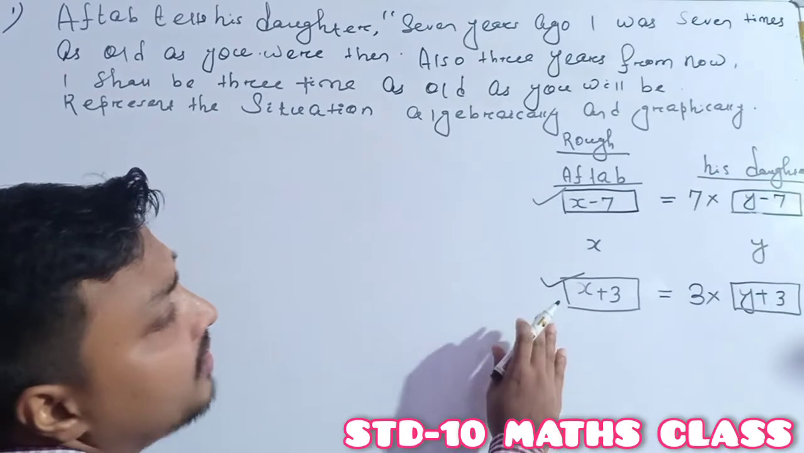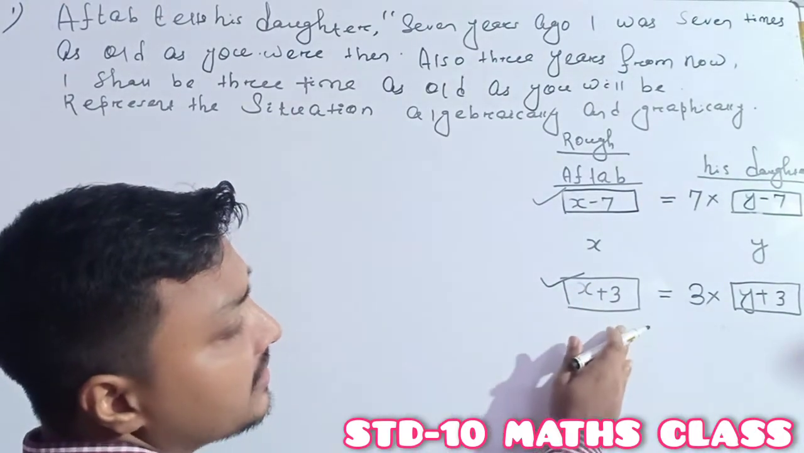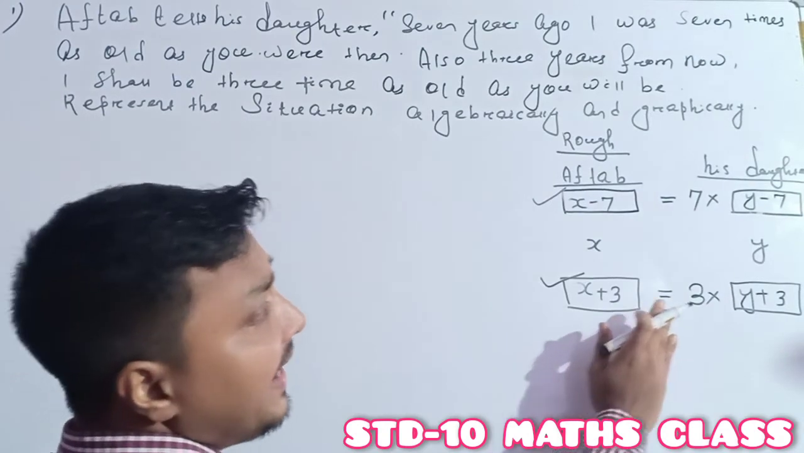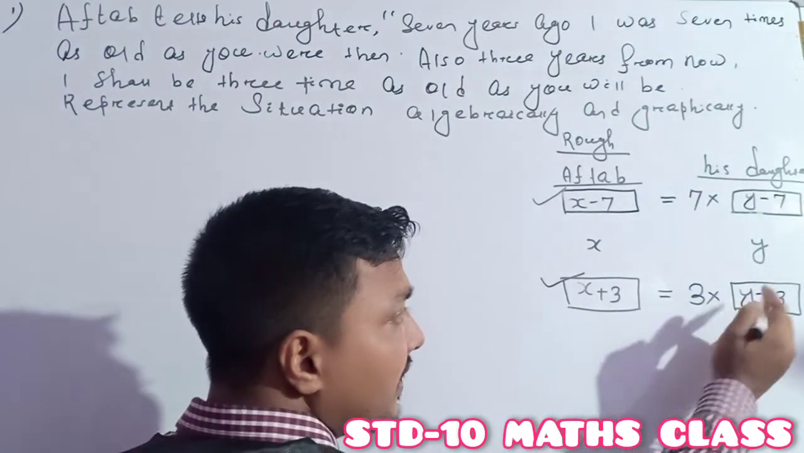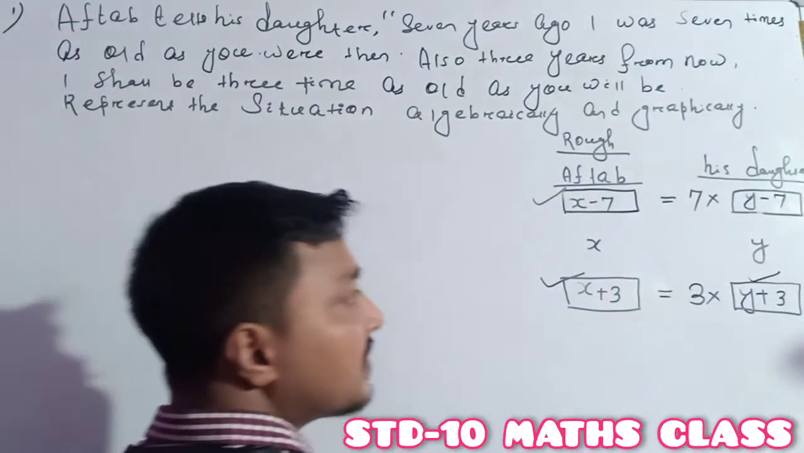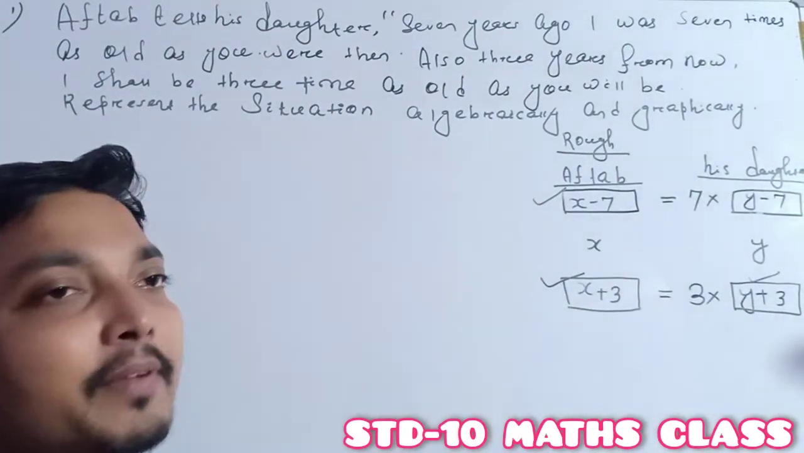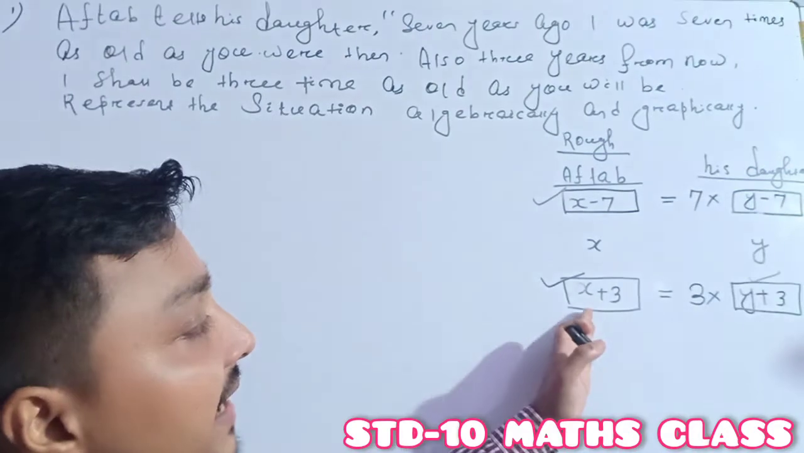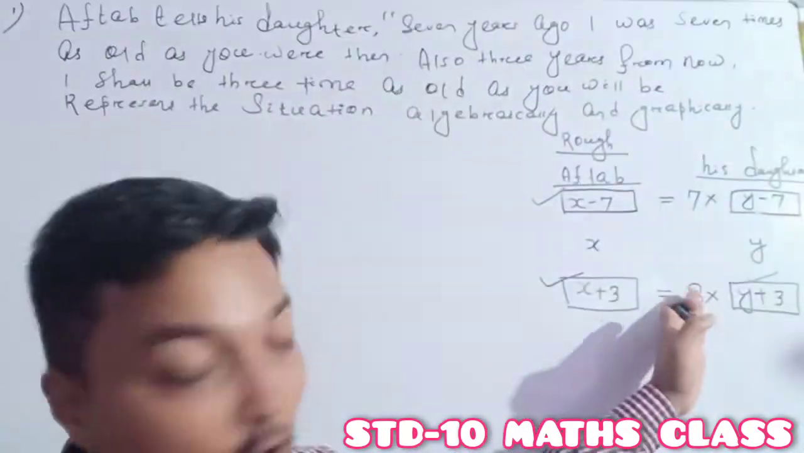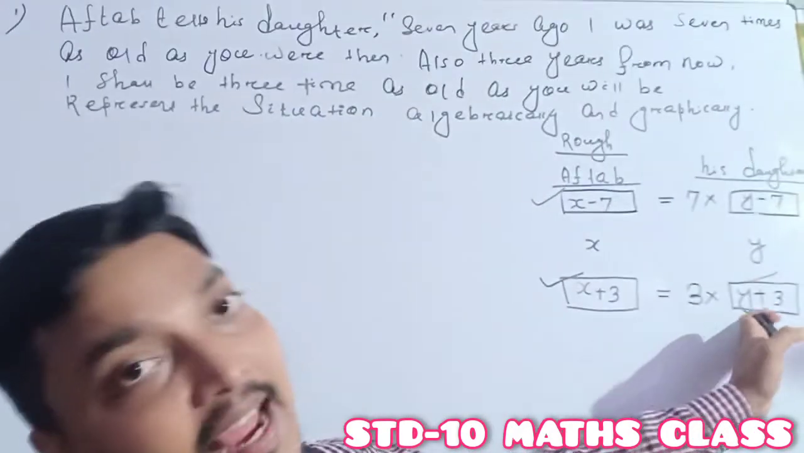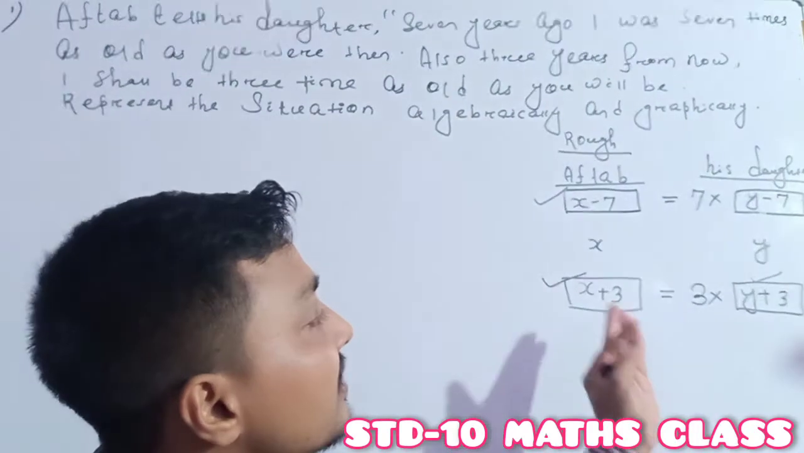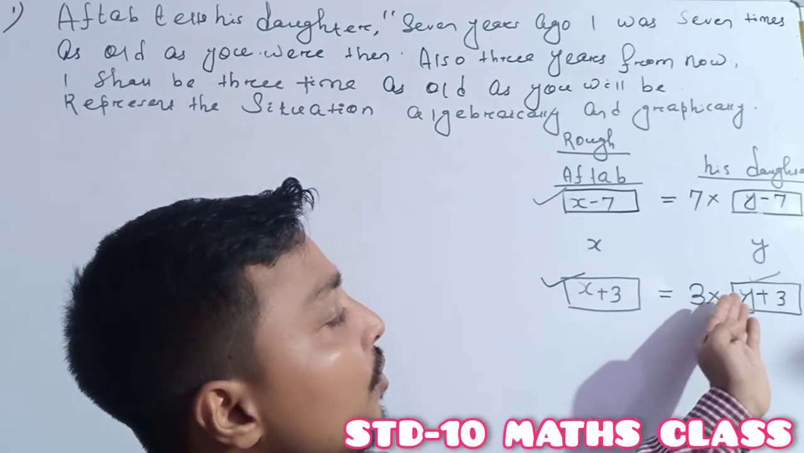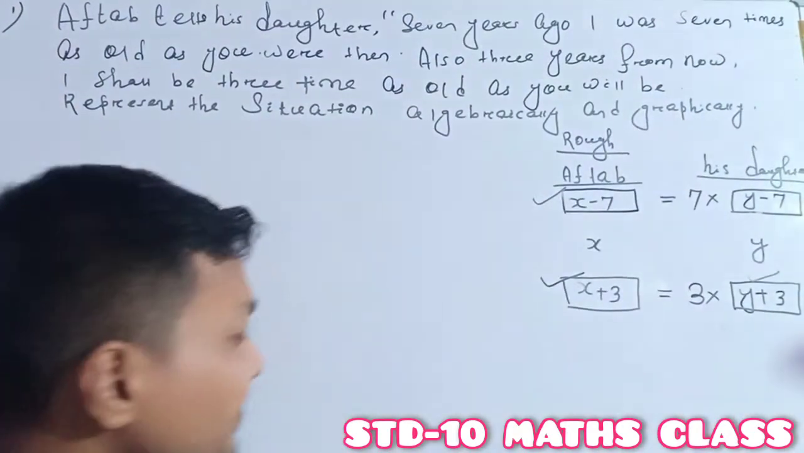Again, the age of the Octave after 3 years will be x plus 3 years. The age of his daughter after 3 years will be y plus 3 years. But again, it is given that after 3 years the Octave's age will be 3 times his daughter's age after 3 years. So the equation becomes x plus 3 is equal to 3 into y plus 3.